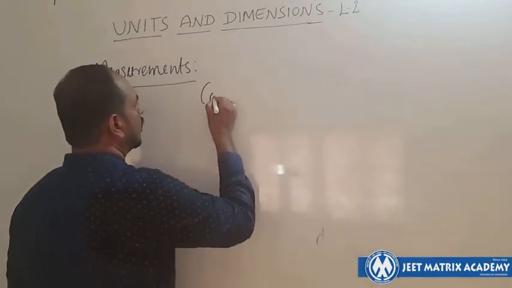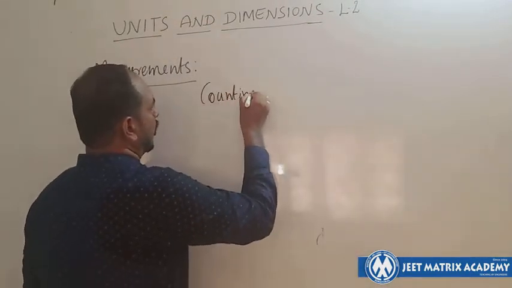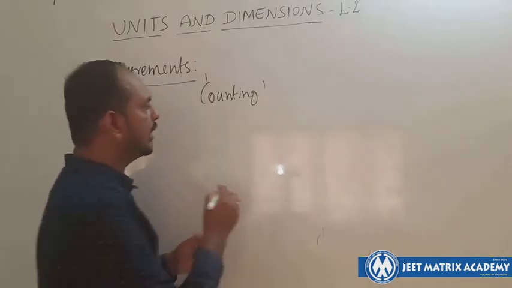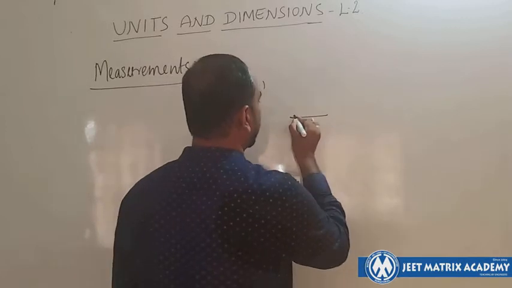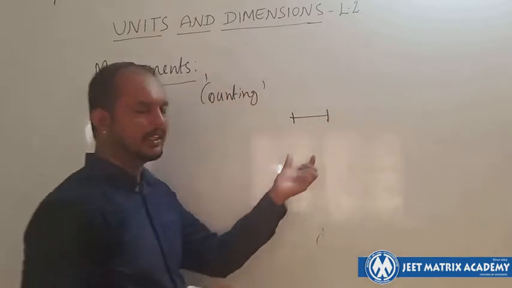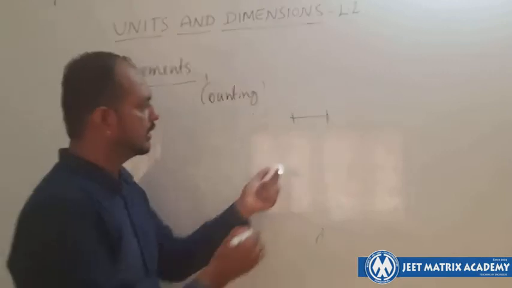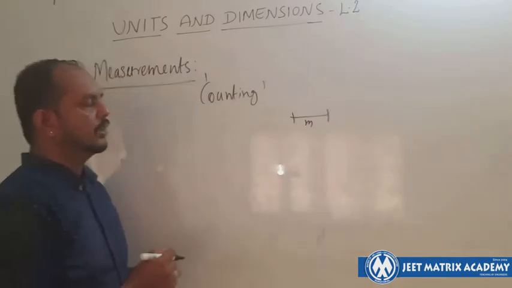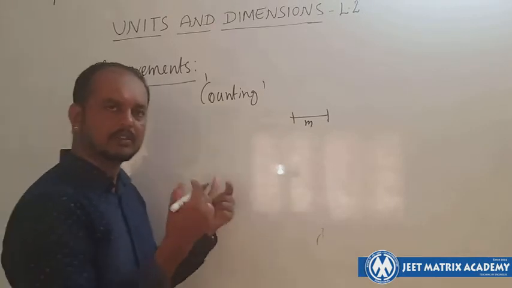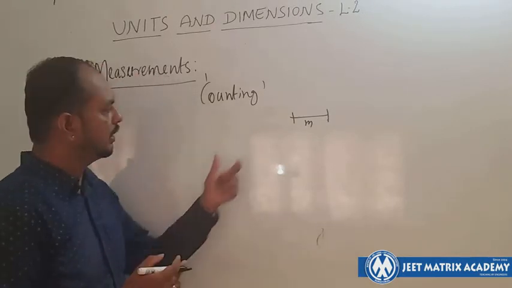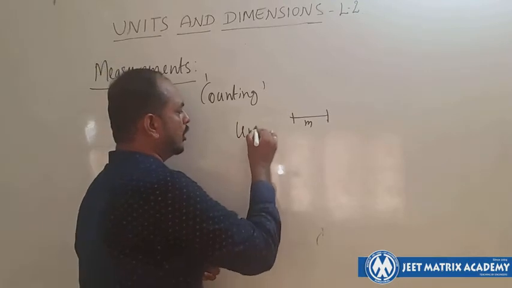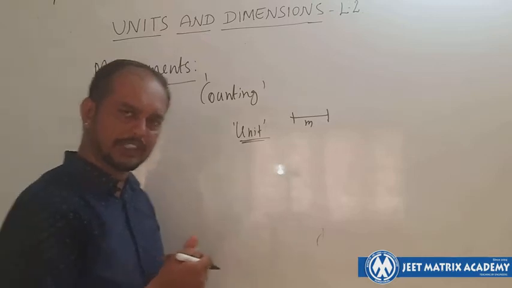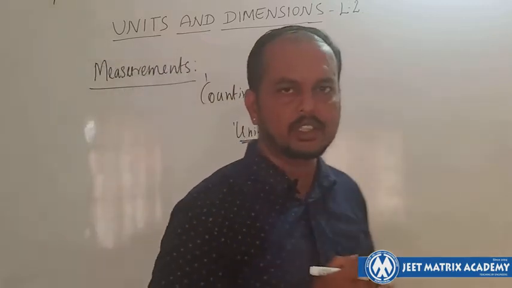For example, there will be a standard, well-defined system, that is, if this distance is known as 1 meter, the idea of unit developed with counting. Counting started with the idea of measurement. These are all one-to-one related.